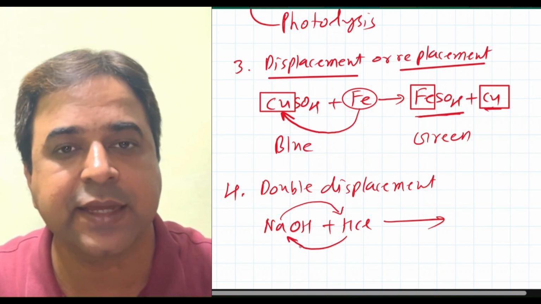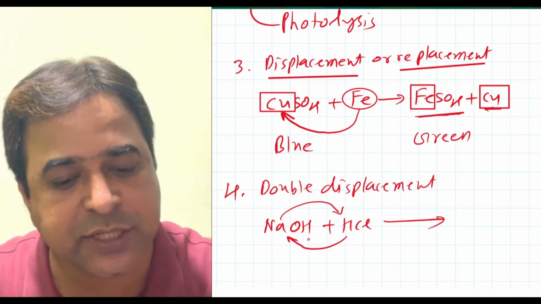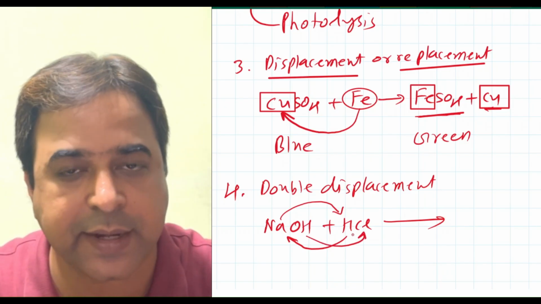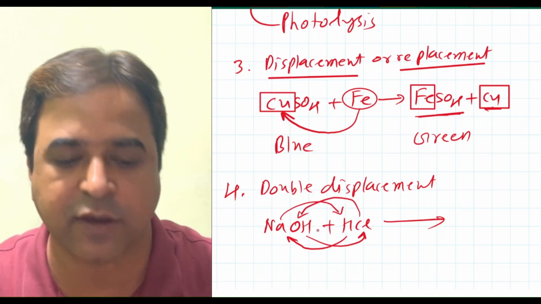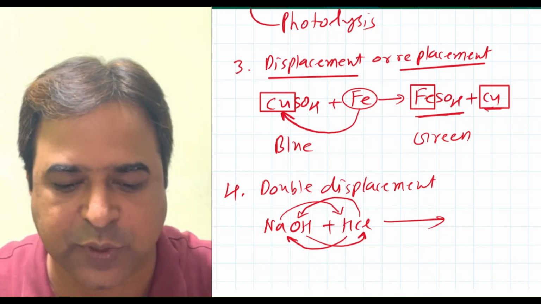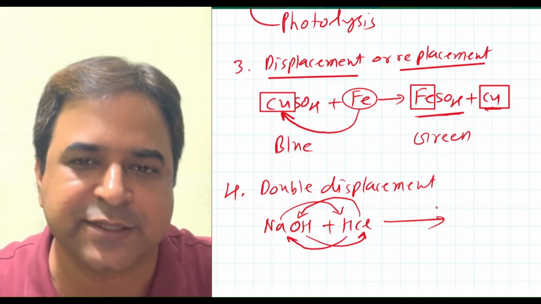Or you can say OH will be coming in place of chloride ion, and chloride ion will be coming in place of OH ion. So here two ions are getting exchanged. Such type of chemical reaction is called double displacement.